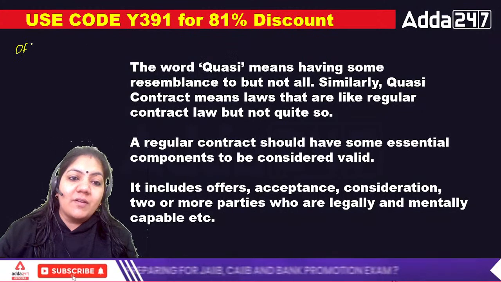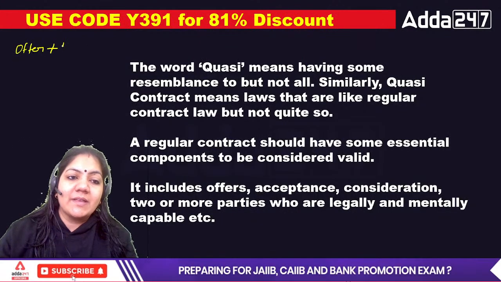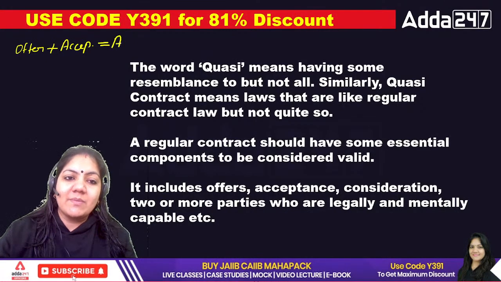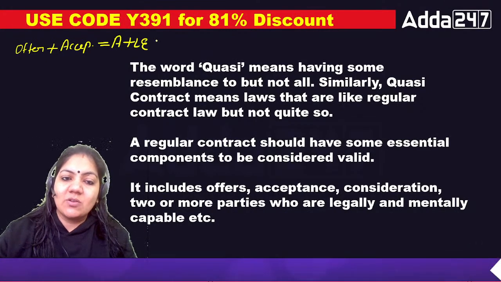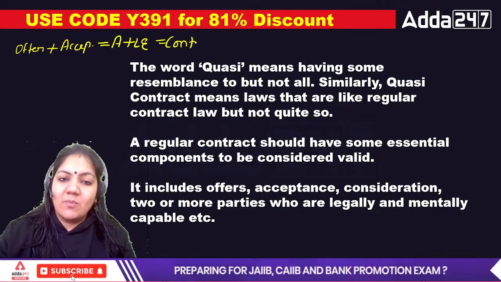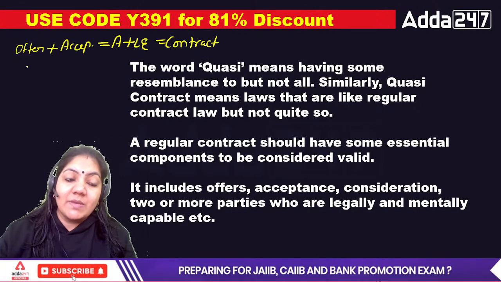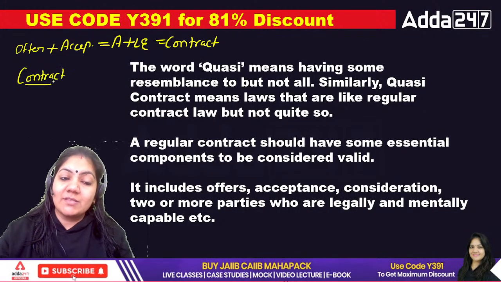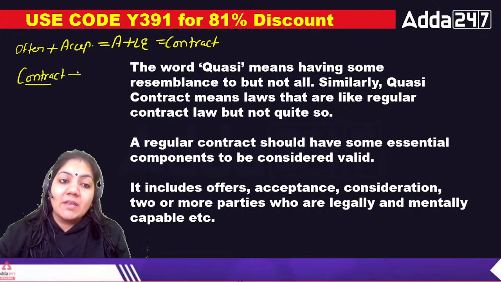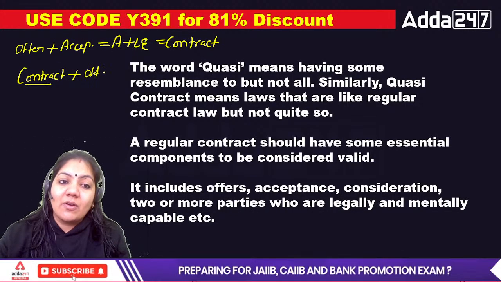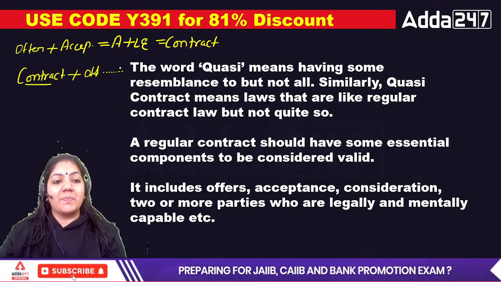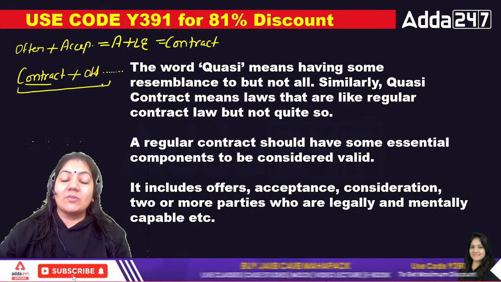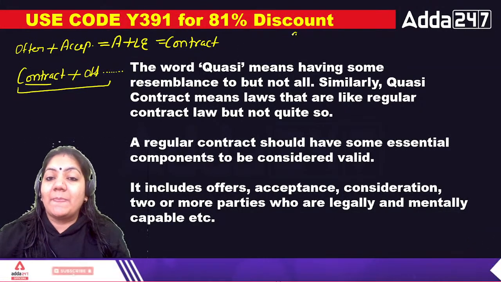Offer plus acceptance is equal to agreement, plus legal enforceability is equal to contract. That is the formula of contract. And reverse means the contract is already done. The mechanic has already done this, prepared this tank. Now the formality is going on, offer plus acceptance, etc. This is called quasi-contract.